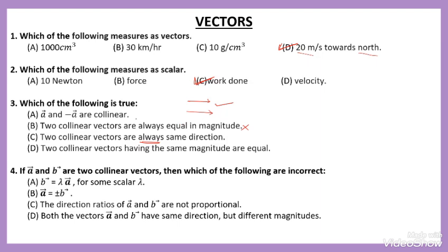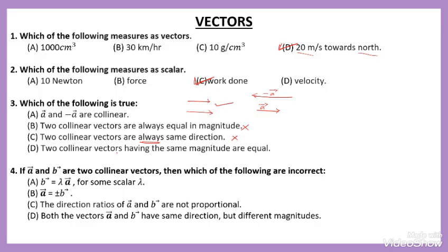It may be in a different direction, as we already discussed in option A: this one is the vector A, then the opposite of vector A is the negative vector. Both are in different directions but have the same magnitude. So option C is also not true.